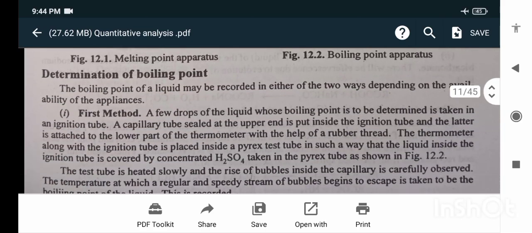Determination of the boiling point. The boiling point of a liquid may be recorded in either of two ways depending upon the availability of the appliances. First method.